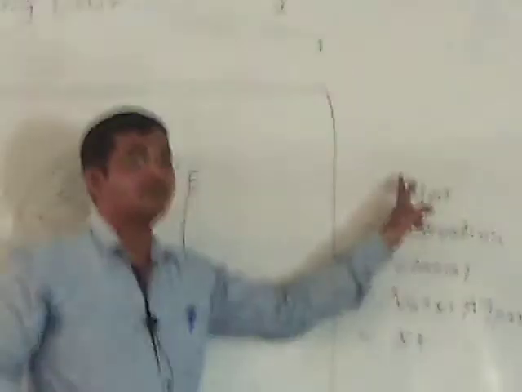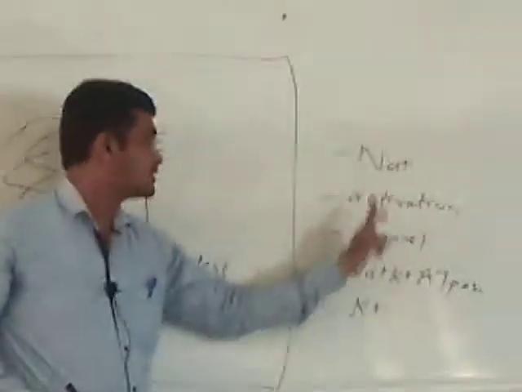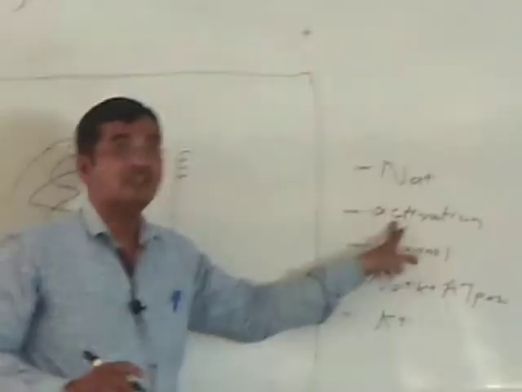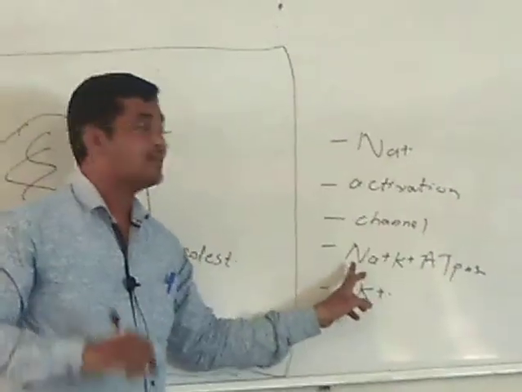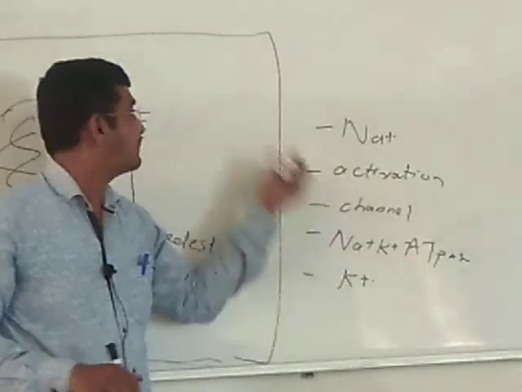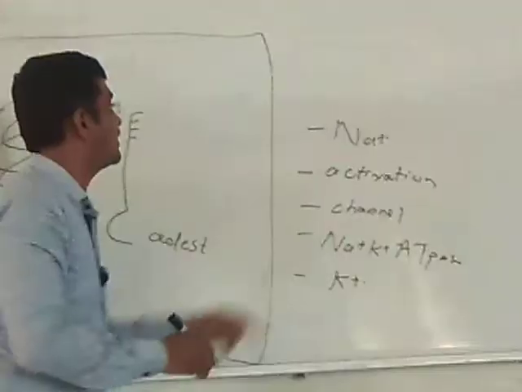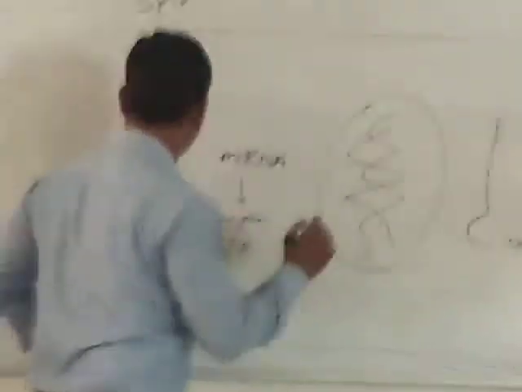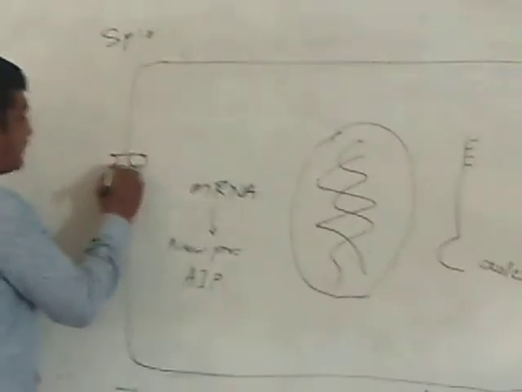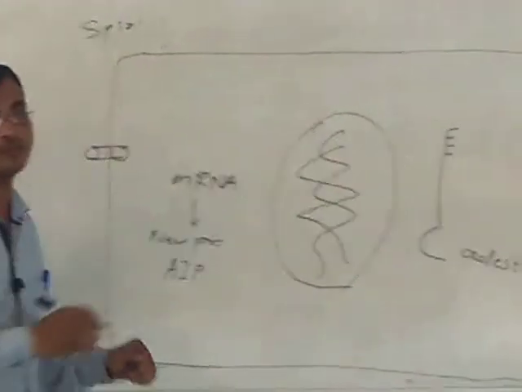Means what, first thing it will be responsible for synthesis of sodium channel, synthesis of potassium channel, activation of inactive channels, pushing of channels, and synthesis of sodium potassium ATPase. Okay, so due to this, suppose sodium potassium ATPase is there, and synthesis of sodium channel, so what will happen, more and more sodium is reabsorbed.